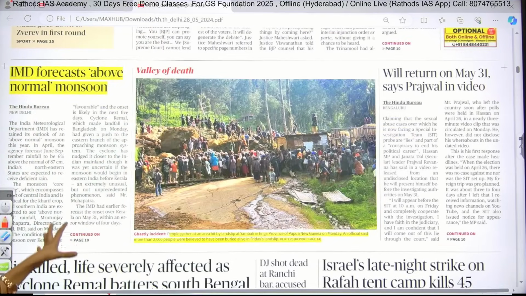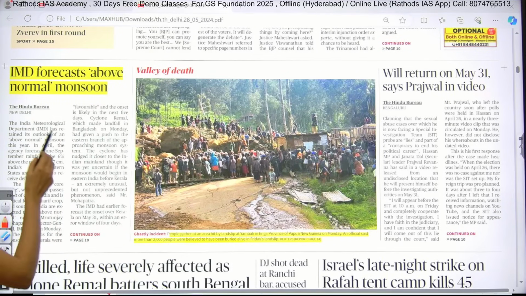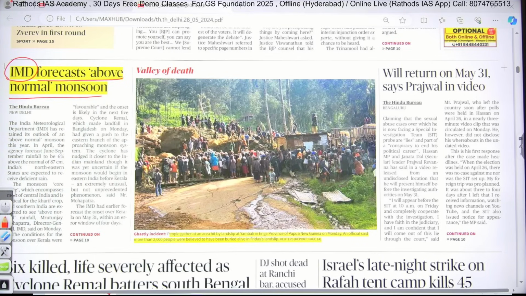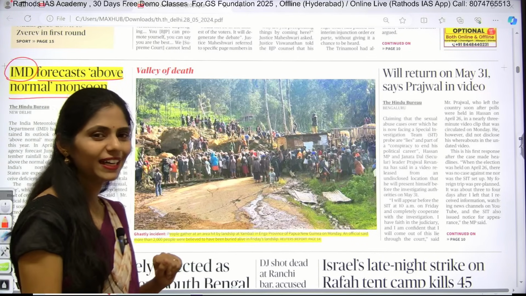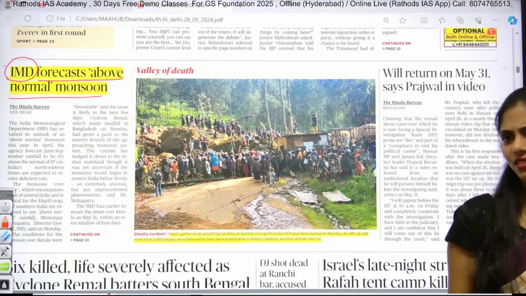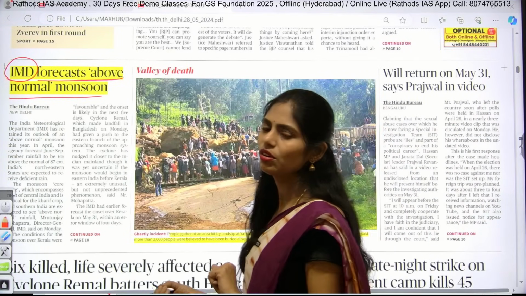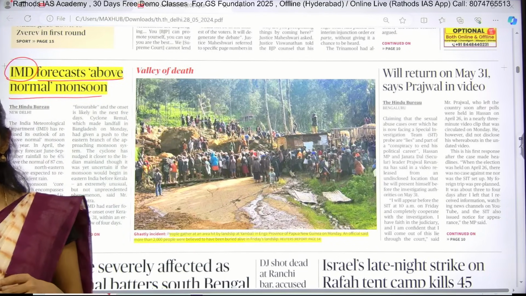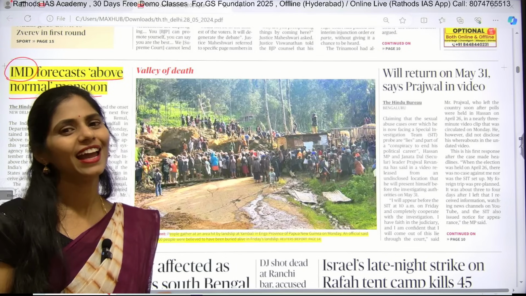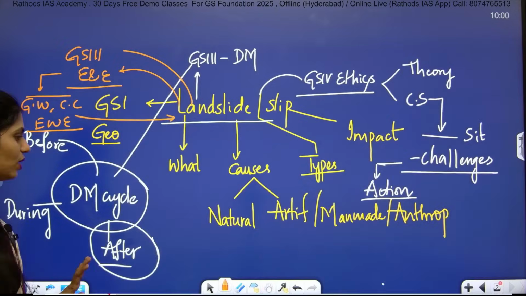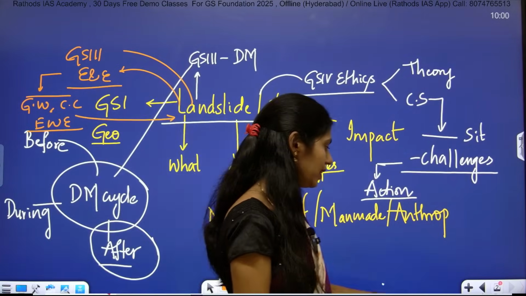And now let us move on to our Hindu page. In this front page there is one more relevant article. It is about IMD forecasting an above normal monsoon. Monsoon will be dealt with clearly by Vilas sir. I will also be telling, but in the geography classes sir will be addressing each and every point. If I take this monsoon topic, I will need 2 to 3 hours here, but I don't have that much time. Anyway, sir will be taking that topic in detail.